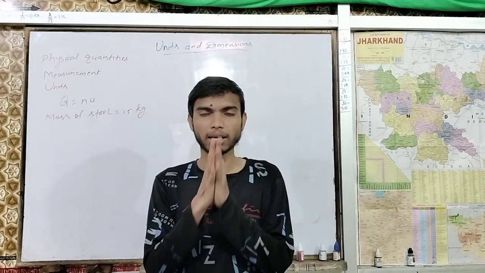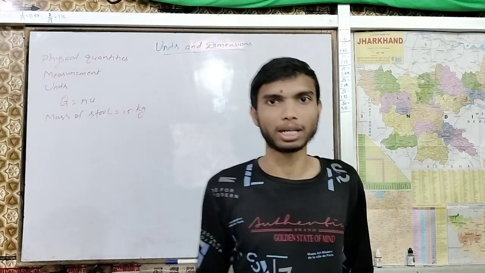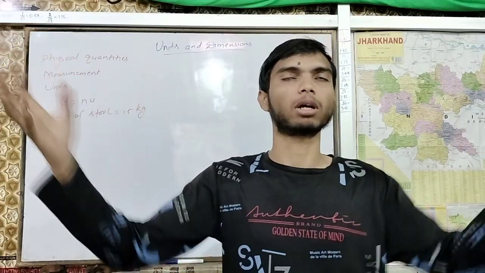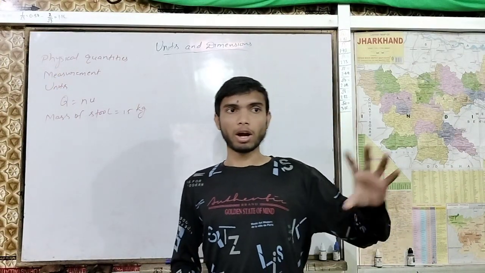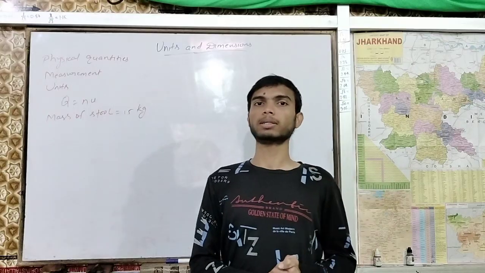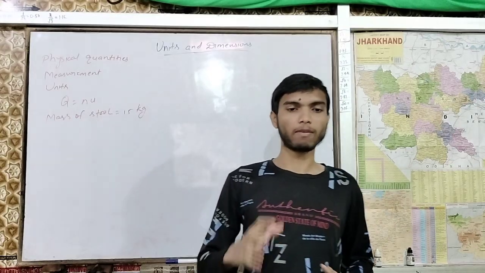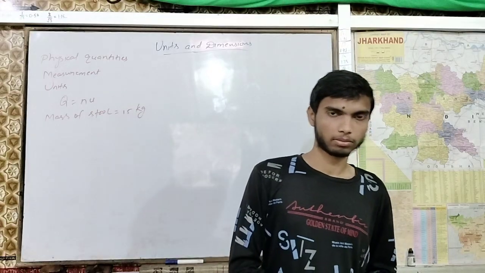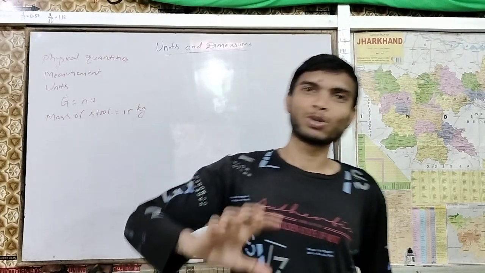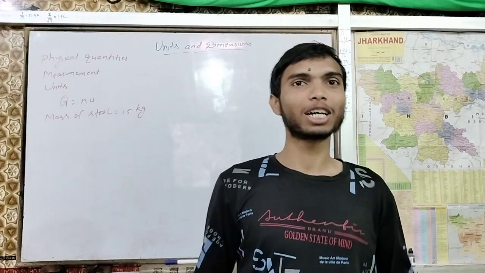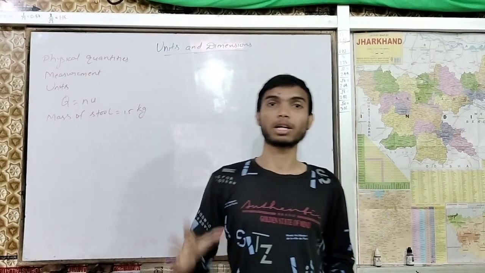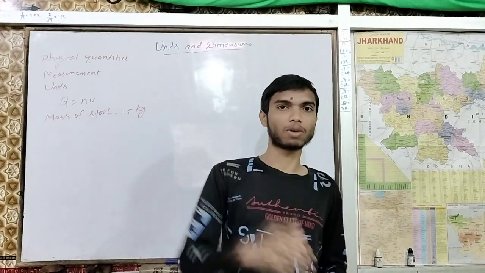These are the two parts into which all the quantities present in our world can be classified. Unphysical quantity we will ignore, and physical quantity we will discuss as a chapter in this lecture.